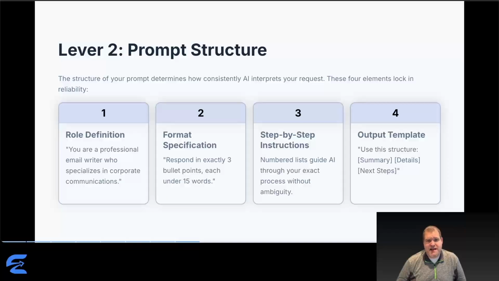Step-by-step instructions guide AI through your exact process. Numbered lists eliminate the interpretation layer. You tell it which steps to take in which order. Output frame templates show complete structure. Use this structure: summary, details, next steps. Creates a framework AI fills in rather than invents. Each element reduces the degrees of freedom AI has. Fewer degrees of freedom means more consistent results.